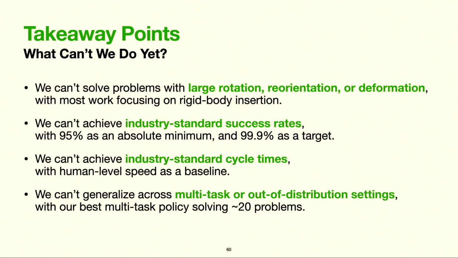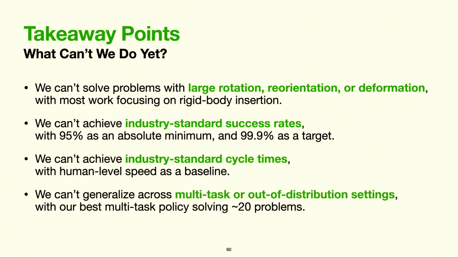But I don't want to give the impression that sim-to-real for robotic assembly is solved. Our standards are high, and we want to fulfill the dream of flexible automation for robotic assembly in a way that could have a lasting impact on modern manufacturing. So let me summarize what we can't do right now. We can't solve problems with large rotation, reorientation, or deformation. Most of the work that you saw so far focused on rigid body insertion, generally speaking with two parts.